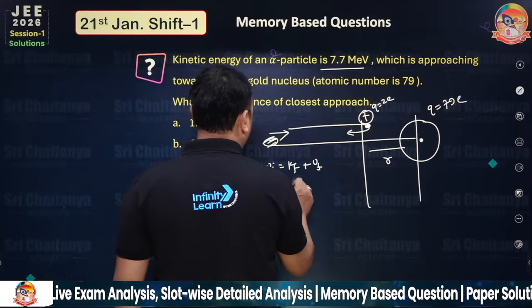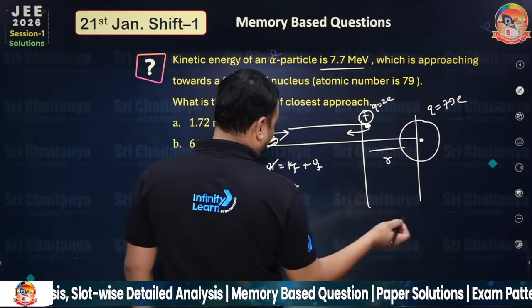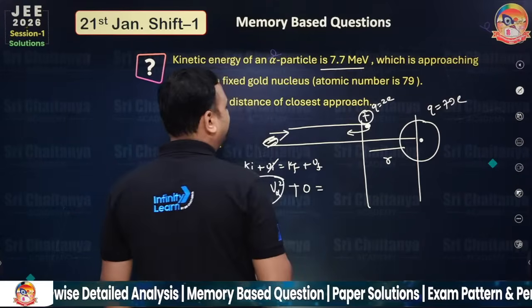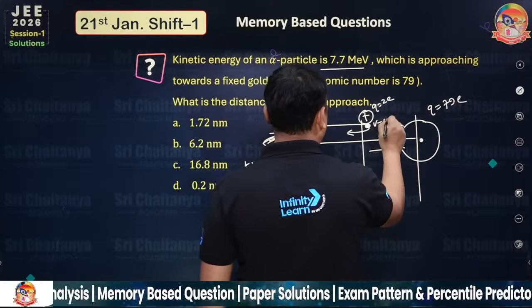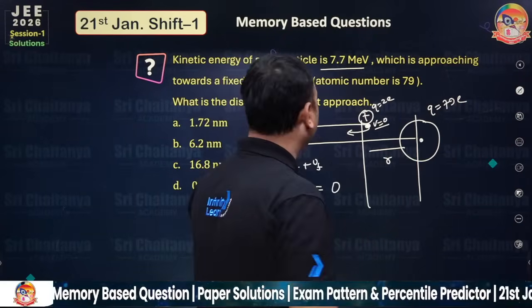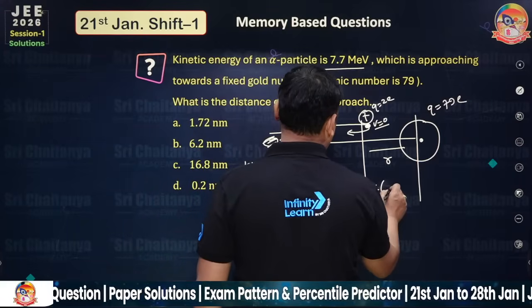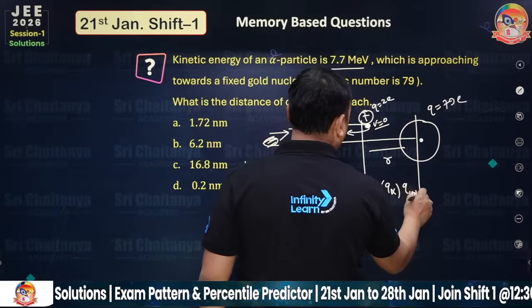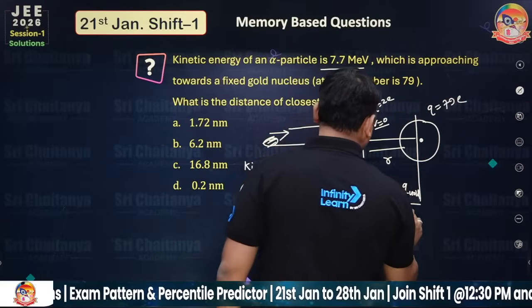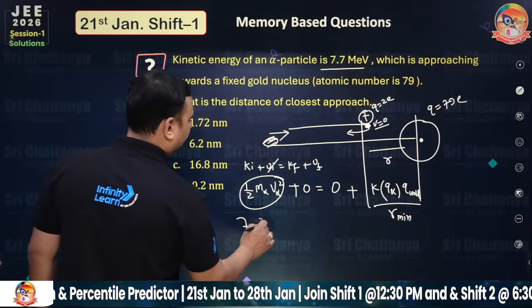Ui is at infinity, the reference point, so it is 0. Final kinetic energy is 0, because the velocity while moving backward is 0. Final potential energy is Q of alpha times Q of gold by R minimum. So you will get 7.7 MeV